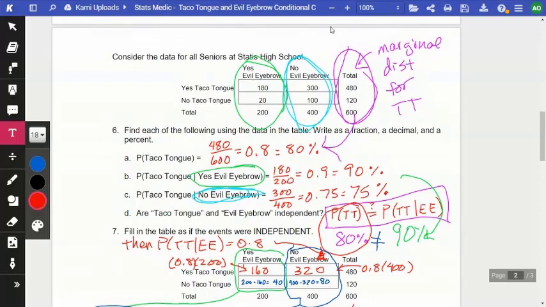What did I call that? Marginal distribution, right? So I'm just looking at the individual totals for taco tongue. That's all I need to look at, right? So there, the probability of taco tongue was 480 out of 600. That's how we got 0.8 there.